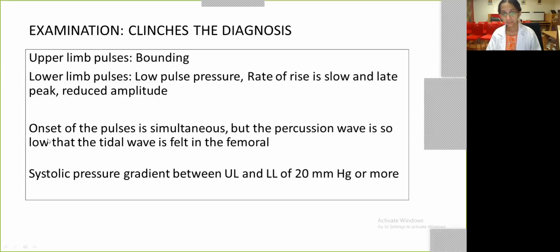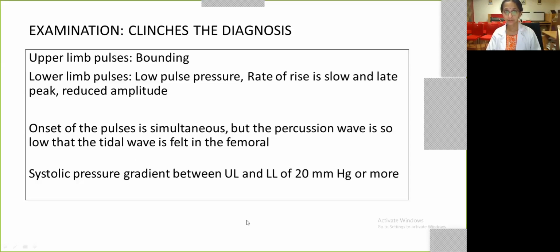Remember that the onset of the pulses, the radial and the femoral, is together. However, for the femoral, the percussion wave is so low that what we feel is the tidal wave. How do you define coarctation clinically? In milder forms of coarctation, a systolic pressure gradient of 20 or more between the upper and the lower limbs would clinch the diagnosis.